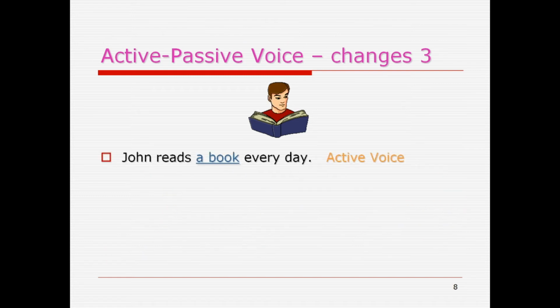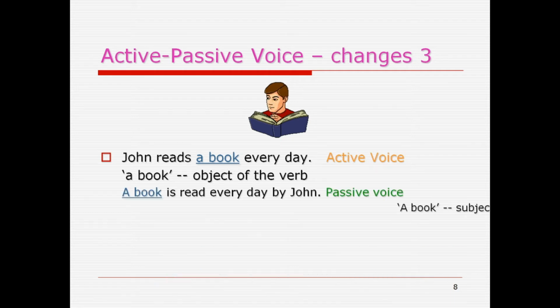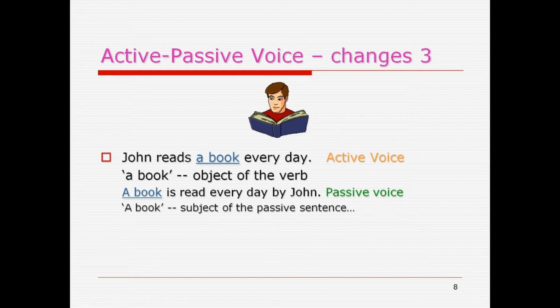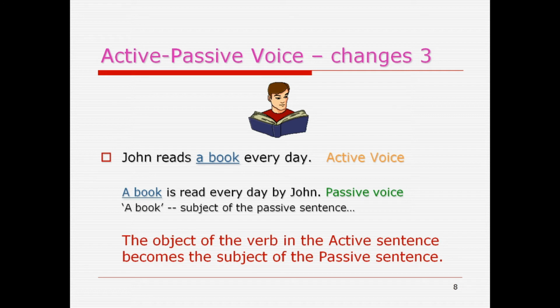Active passive voice changes 3. John reads a book every day. A book is the object of the verb. A book is read every day by John. That is passive voice. A book is the subject of the passive sentence. Now here it is clearly illustrated by the animated picture. The object of the verb in the active sentence becomes the subject of the passive sentence.